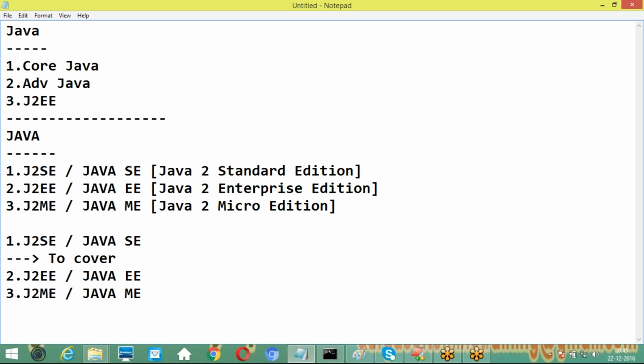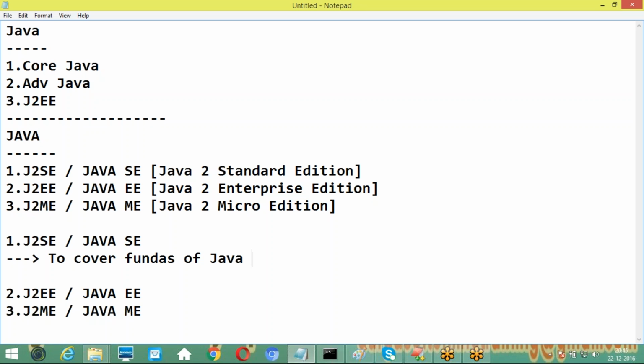To cover the fundamentals of Java programming language. Fundamentals of Java only, it is not complete Java. J2SE, Java 2 Standard Edition, covers the fundamentals of Java programming language. By using these fundamentals, what we will do is very clear. By using these fundamentals, we will prepare standalone applications.